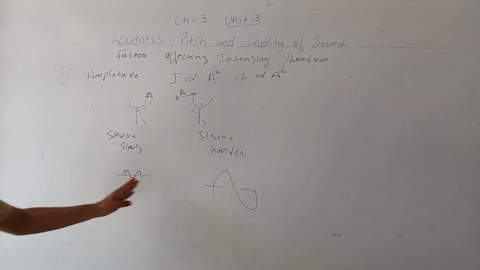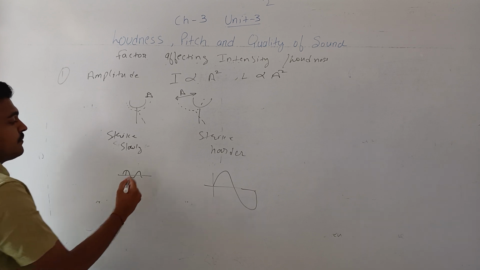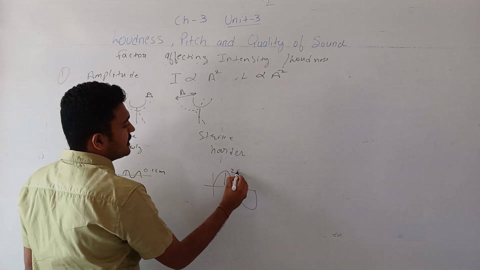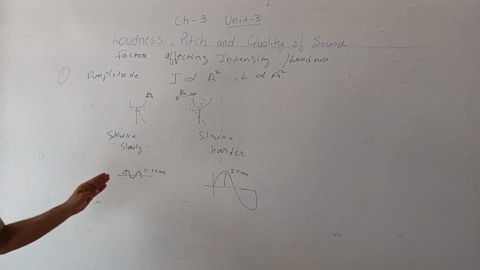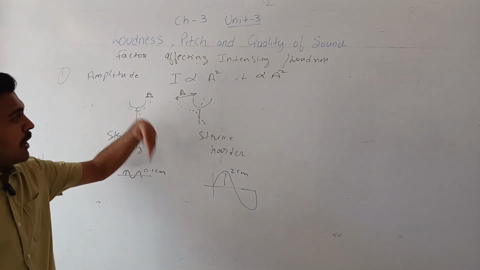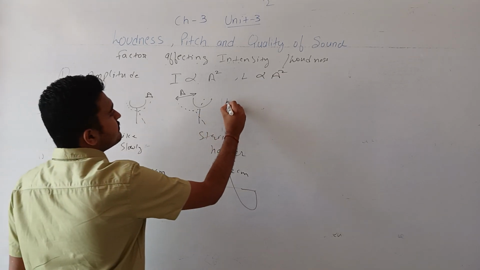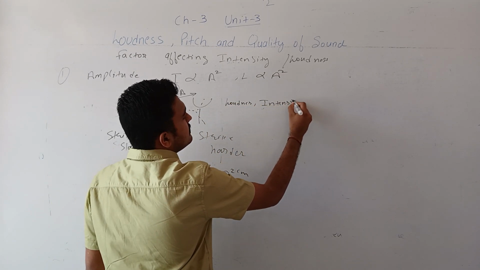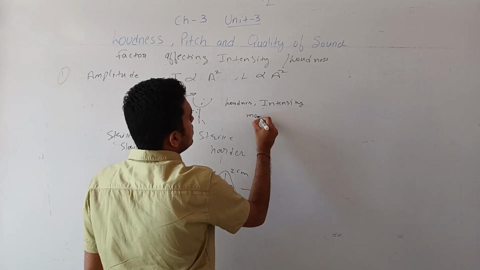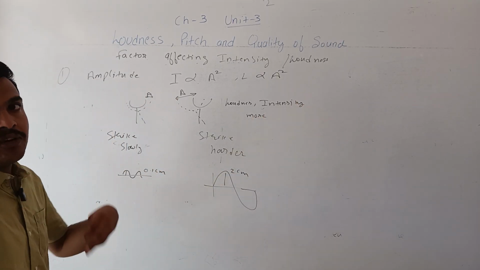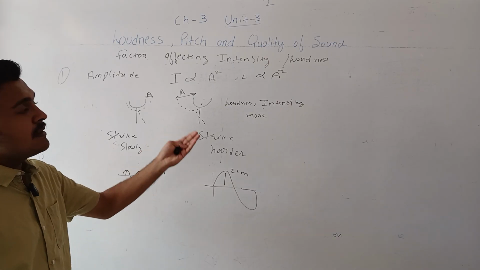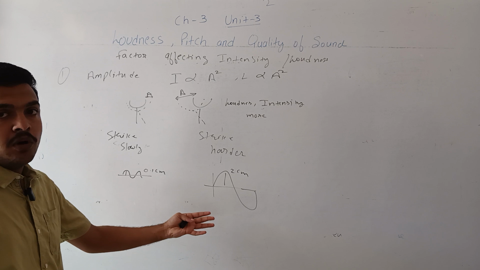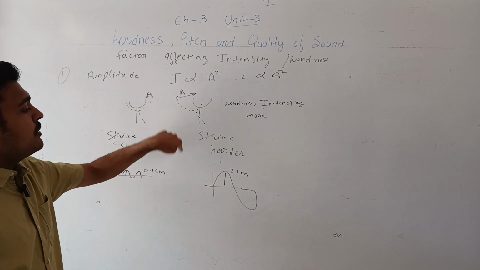So this is the difference between the amplitudes: this is 0.1 centimeter and this is 2 centimeter. So amplitude increases, and here the loudness and intensity both will be more. Naturally, if we strike a surface harder, we hear a louder sound, and intensity is also more, because the amplitude will be more.